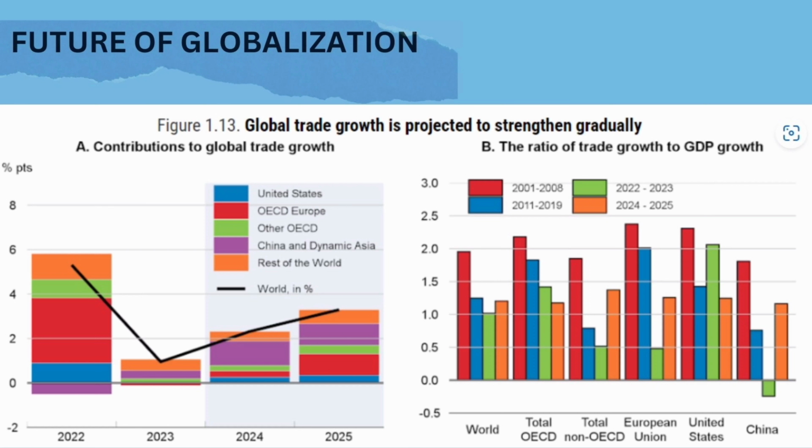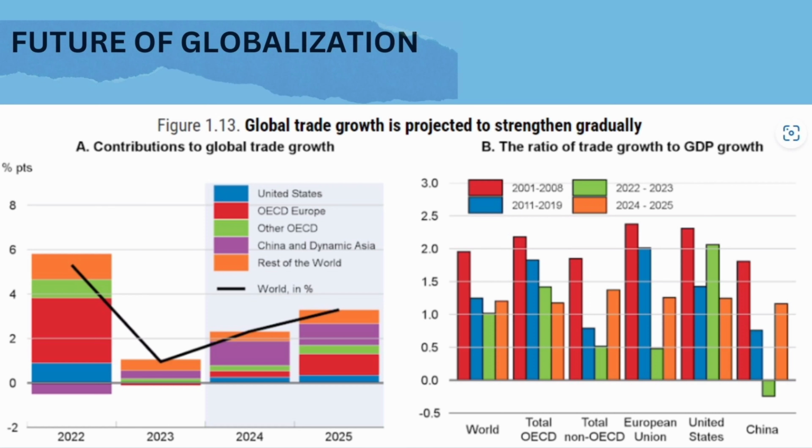The left side of the graph shows blue color for United States and red color for OECD Europe and green for countries other than OECD and purple for China and dynamic Asia, orange for rest of the world. This shows that in 2025 China and OECD will drastically increase in their global trade growth compared to other countries in the world and the United States. It is because other countries are still developing and they are improving their digital sales and exchange rates between countries.